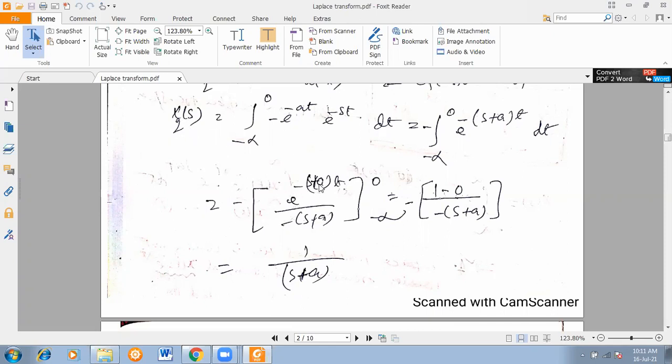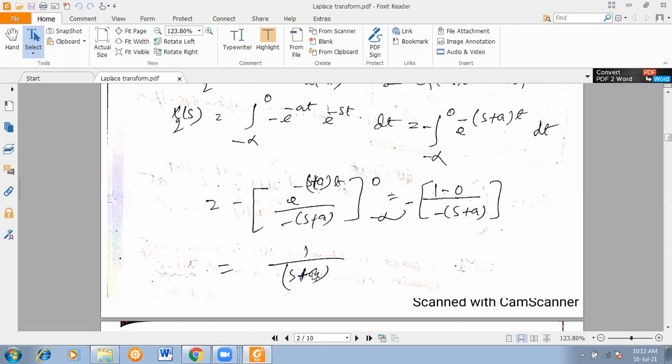Okay. So for that, if this transform is converging, then what should be the condition? This s plus a itself should be negative. If s plus a itself is negative and there is a negative sign, so negative and s plus a itself negative, so क्या हो जाएगा? Negative into negative positive हो जाएगा. So that means e to the power (s plus a) t हो जाएगा. So in that case, if you put t equal to minus infinity here, ultimately e to the power minus infinity हो जाएगा. And e to the power minus infinity, the value is what? 0. So that's why I have written here 0. So ultimately we are getting 1 by s plus a.